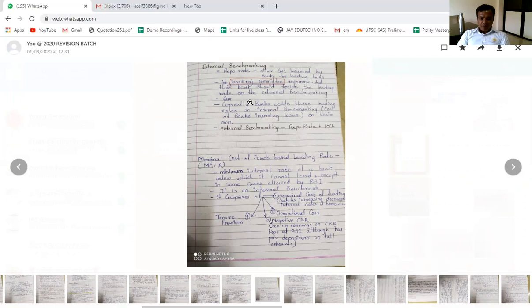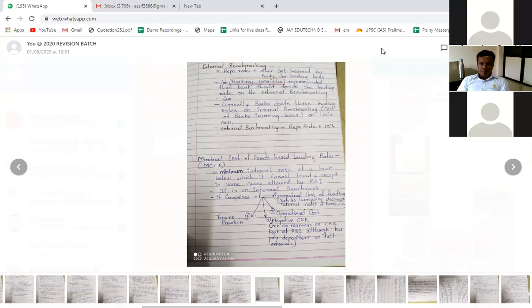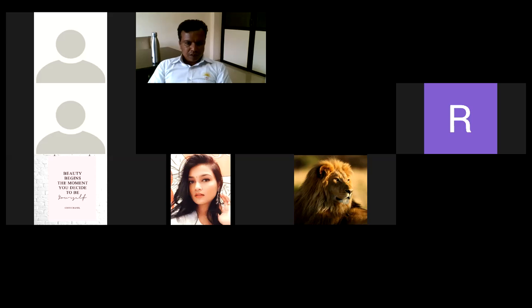So can anybody give me an example of external benchmarking? Any external benchmarking which is not internal, which the bank can refer to before lending to the people. Any example of external benchmarks? Anyone knows? Yes, Bigisha, do you know an example of the external benchmark?